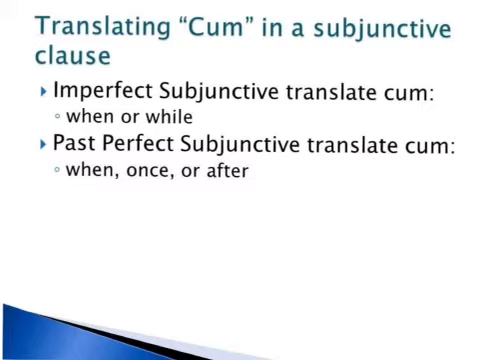So different ways to translate cum in the subjunctive. Cum plus the subjunctive can always be translated as when. So whether you're using the imperfect subjunctive or the past perfect subjunctive, you can translate it as when. So when in doubt, when you're using cum in a time clause or a cum clause, translate it as when. However, there are more specific translations that you can use that are appropriate for each tense. So in the imperfect, you can translate it as while, as well as when. And in the past perfect, along with when, you can translate it as once or after. But when in doubt, translate it as when.